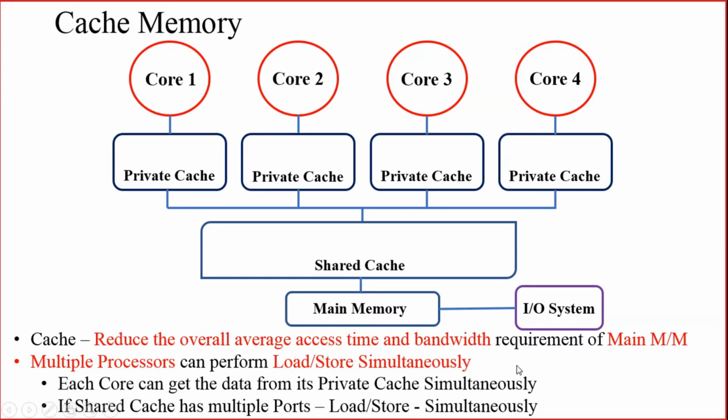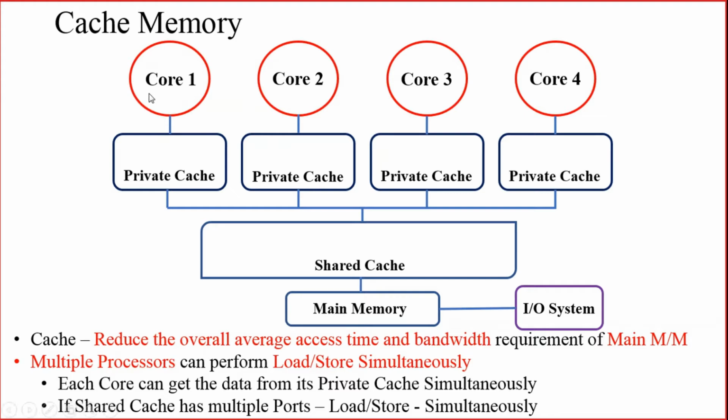Because each core need not always access the main memory. We already know that main memory is a slower memory, so when the core tries to access the main memory, it will consume more time. It will consume more cycles.